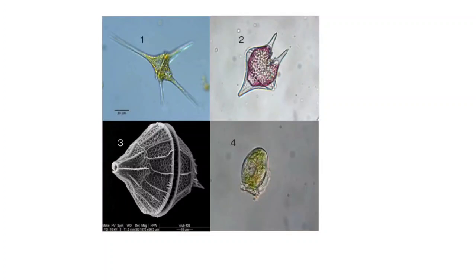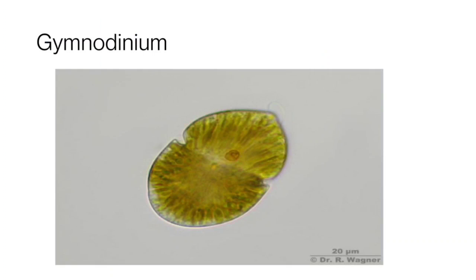These are the images of these species. The first one is Ceratium, the second one is Protoperidinium, the third one is Goniaulax, and the fourth one is Dinophysis. And this is Gymnodinium.